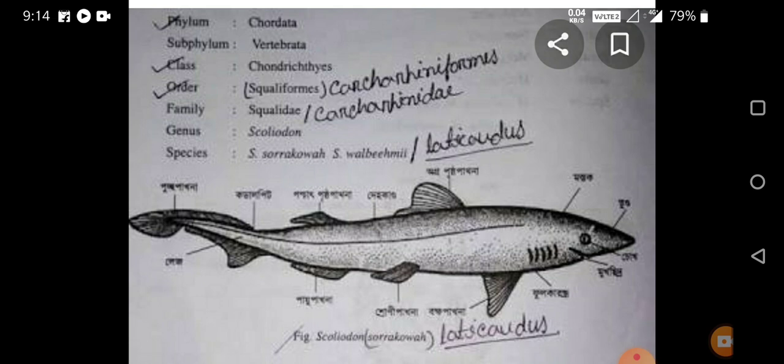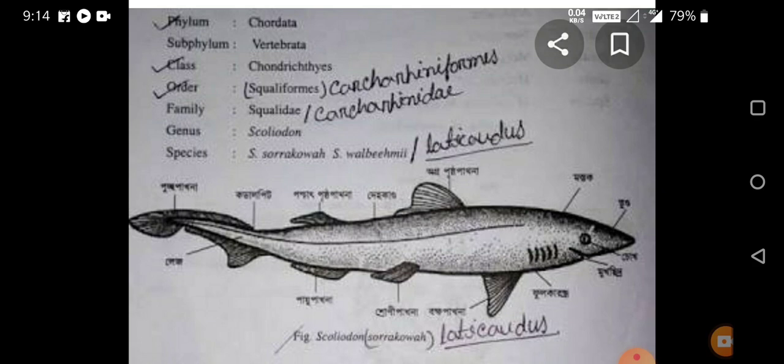Another type is the unpaired fins. There are 3 important unpaired fins. One is the dorsal fin, the second is the ventral or anal fin, and the third is the caudal fin. Now, in Scoliodon, there are 2 dorsal fins. One dorsal fin is present on the dorsal side, and the second dorsal fin is also present toward the dorsal side.